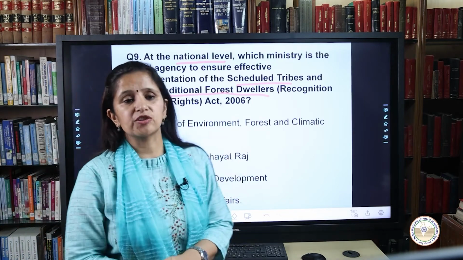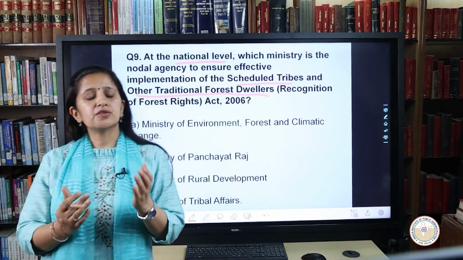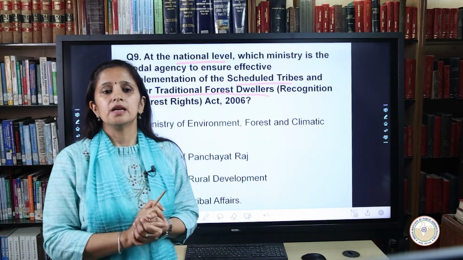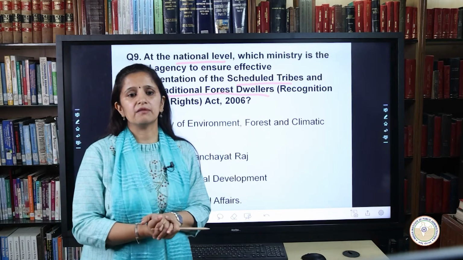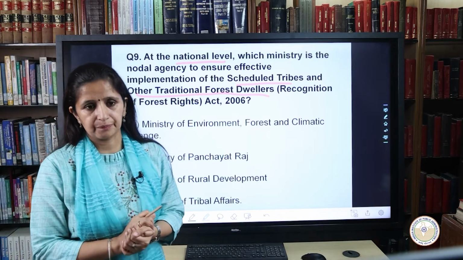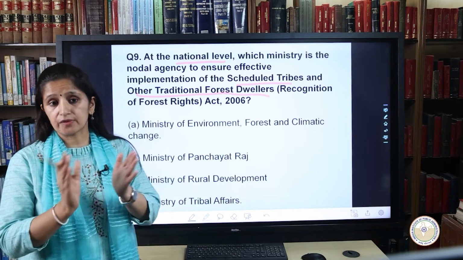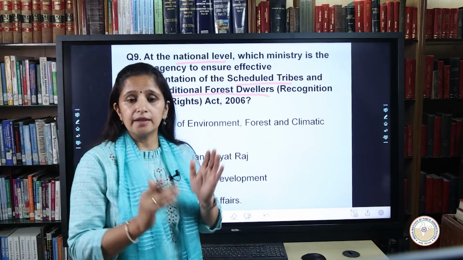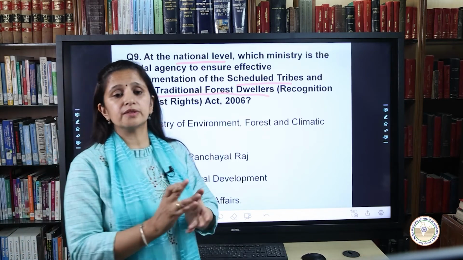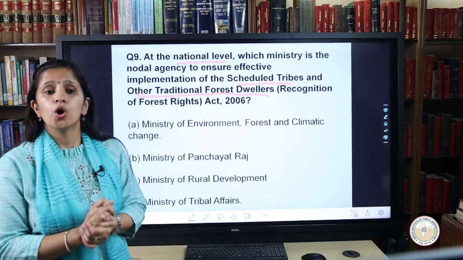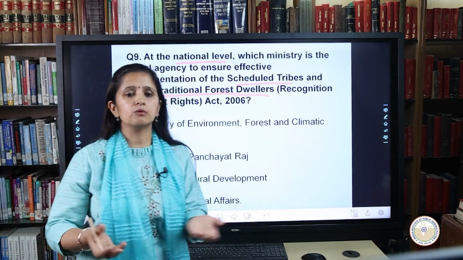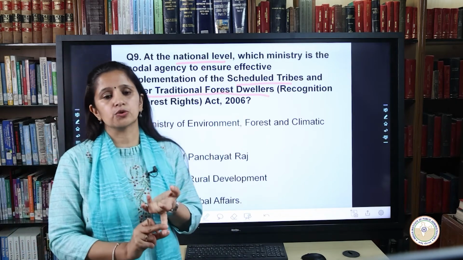So let's see this question. We need to understand that the Ministry of the Central Government dealing with tribal affairs or any other office or authority authorized by the central government in this behalf shall be the nodal agency for implementation of the provisions of this Act. The Forest Rights Act, that is the FRA 2006, clearly recognizes the rights of the forest dwelling tribal communities and other traditional forest dwellers to the forest resources on which these communities are actually dependent for a variety of needs, which includes livelihood, habitation and other socio-cultural needs.